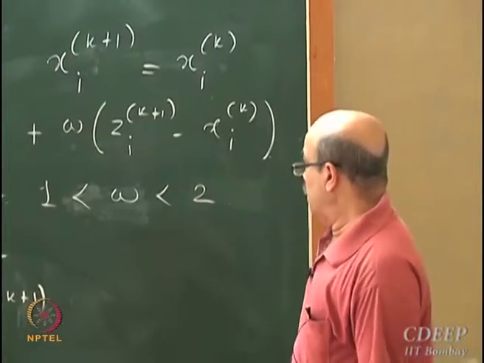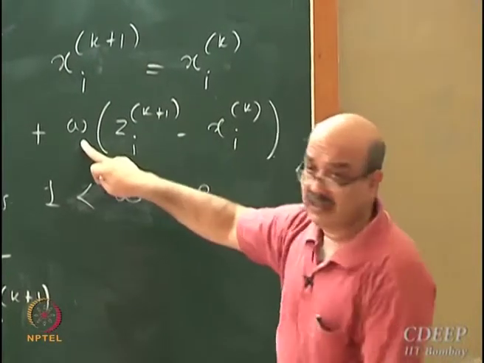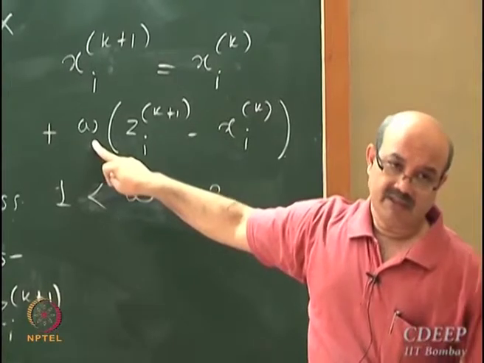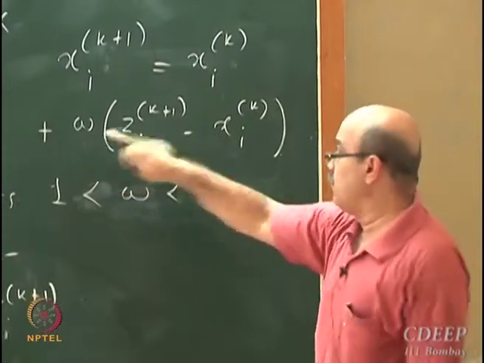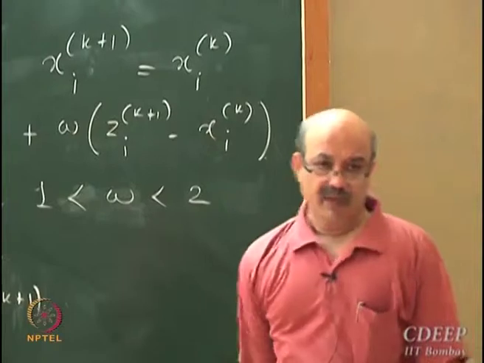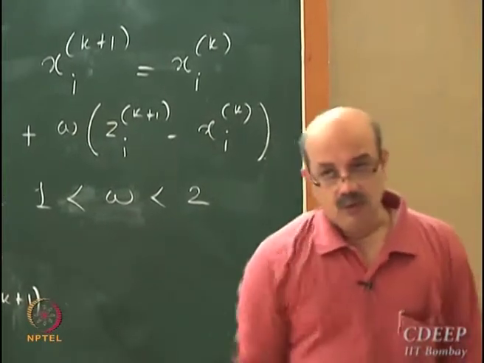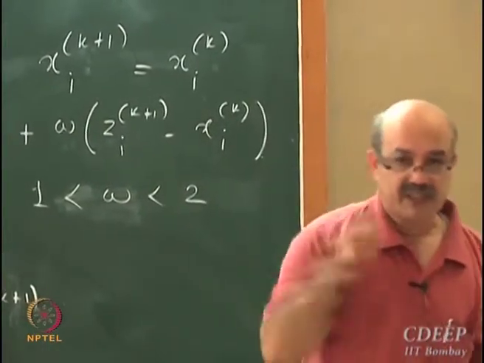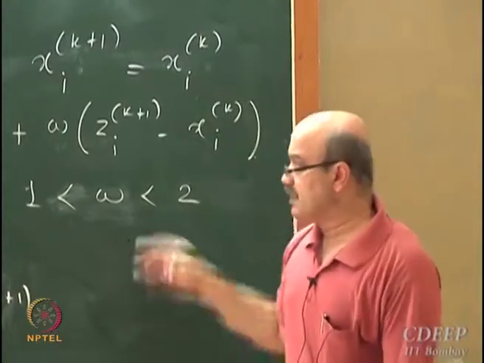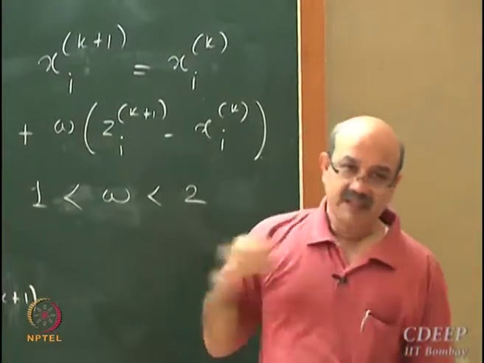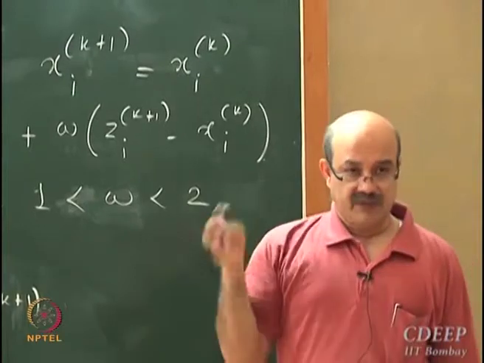What happens if I put omega equal to 1? It is just the Gauss-Seidel method. If omega is greater than 1, it is over-relaxation. You are moving further, and the hope is that if I do this, I will reach my solution faster.